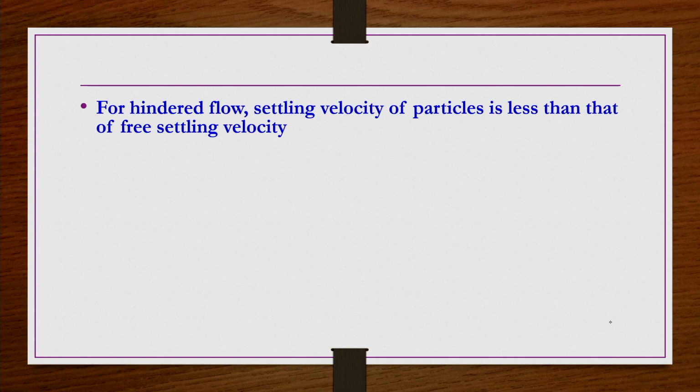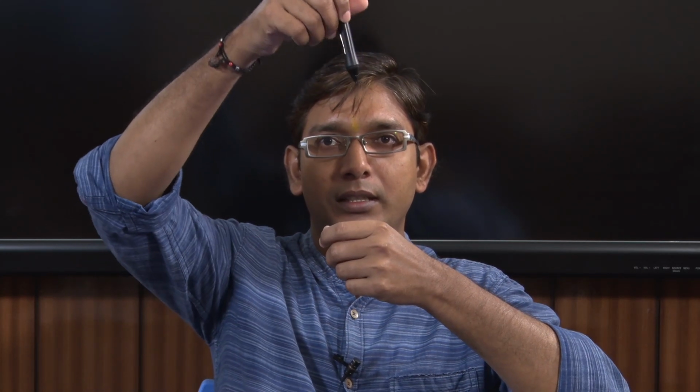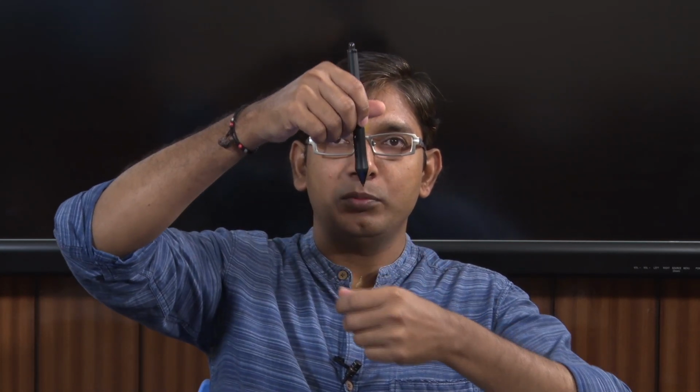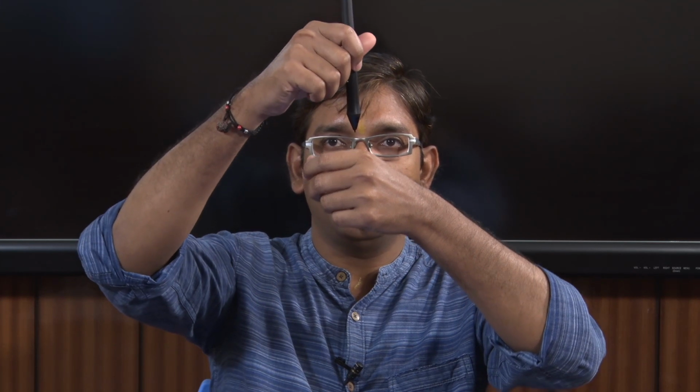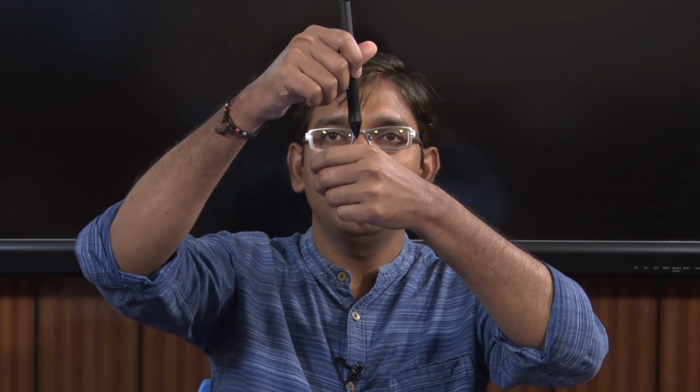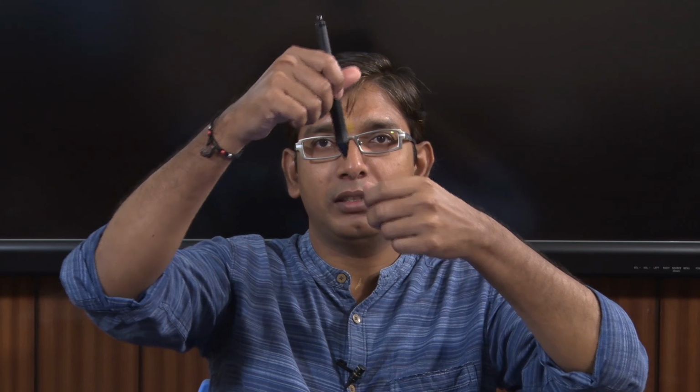Okay. So for hindered flow, the settling velocity of particles is less than the free settling velocity, because when a single particle is settling, there is no disturbance in its trajectory path. Let us say the particle is initially here and coming down here, it can smoothly fall down without any hindrance. But in the case of hindered settling, when a particle is coming down here, there are particles nearby, so they may be obstructing its flow. So additional resistance is there because of the hindrance of the neighboring particles.